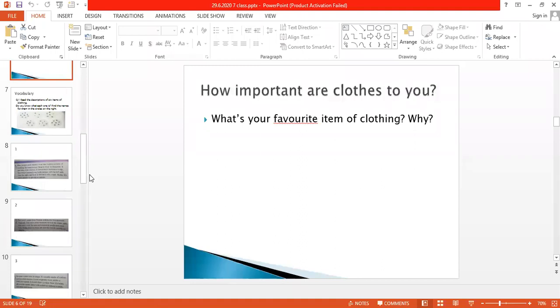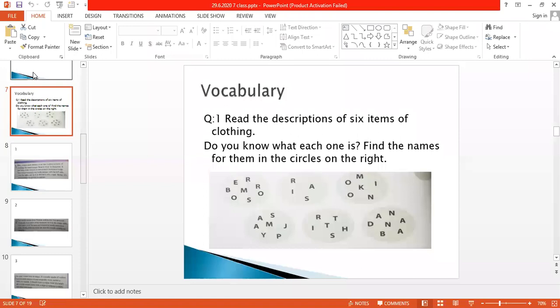Okay. Good. Kizzer, very good: half sleeve shirt because I feel comfortable in them. Good. Zakriya, my favorite item of clothing is my blue shirt. Good. Zaira, because this looks very nice. Okay, good.